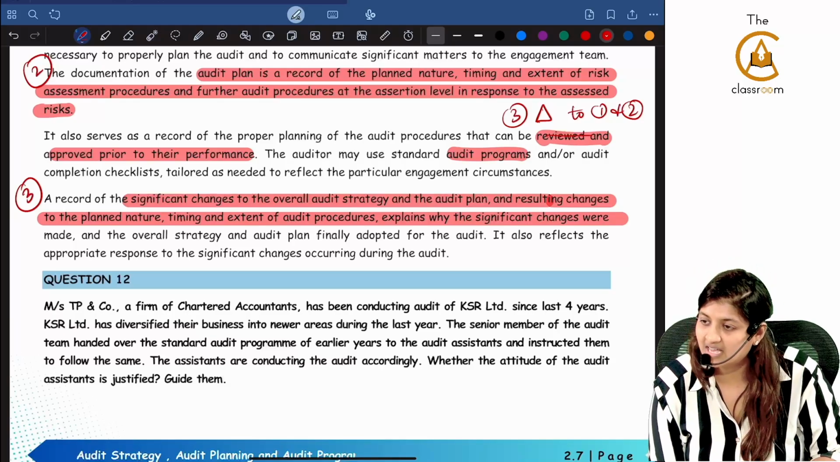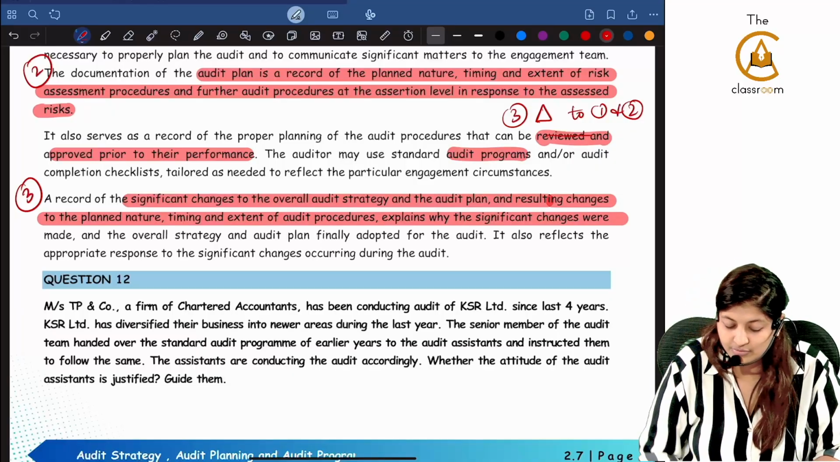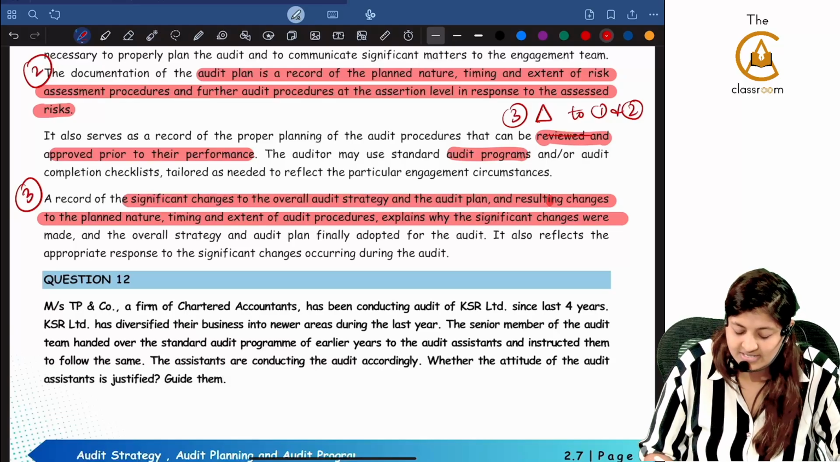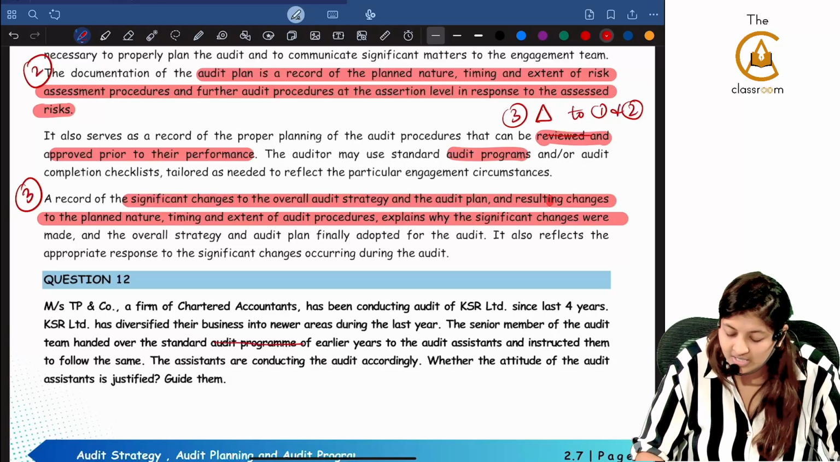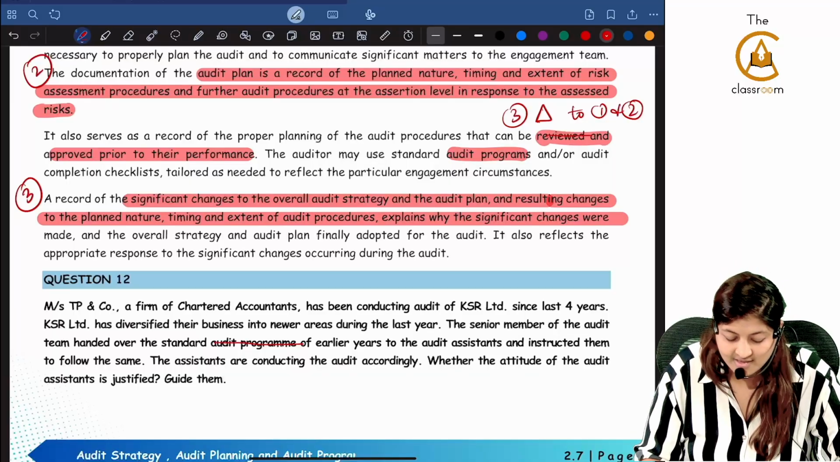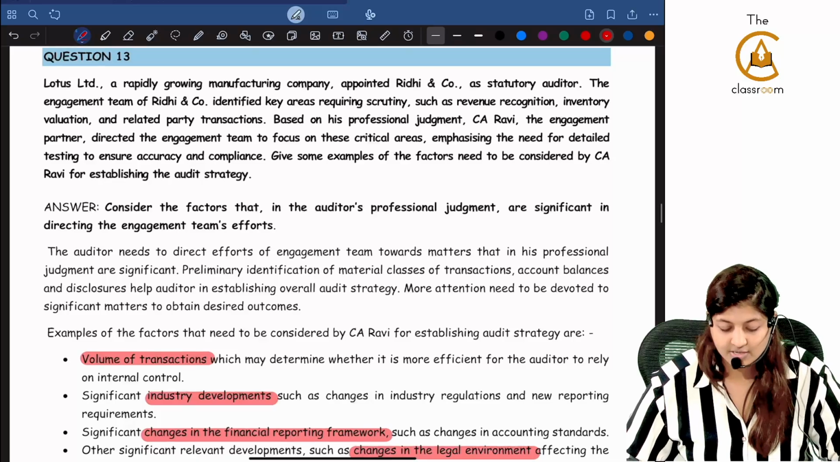Is that correct? They asked the same question here also. They are saying for the last 4 years I was doing it, and they have diversified into newer areas. The senior member of the audit team is handing over the audit program of earlier years. The assistants are conducting the audit with the same audit program. Whether the attitude of the assistants is justified. Same question. The next one, Lotus Limited.